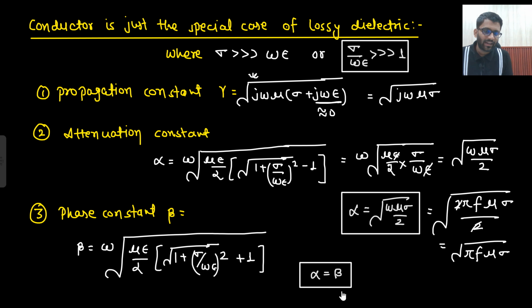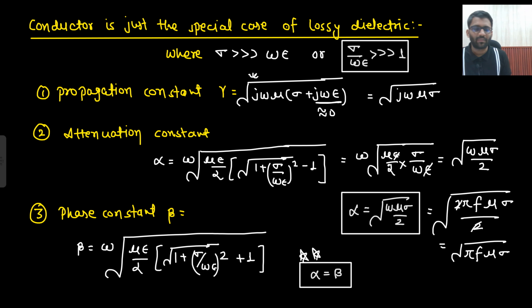So whatever I have kept in the box, that you can try to remember. This thing you need to remember: alpha is equal to beta. If you want to remember this, then it is pretty good. If you are not able to remember, then also it is fine, you can derive it in the examination. But alpha equals beta, this you can remember. This gamma expression I am not asking you to remember. If it is useful, then you can derive it in the examination. Is that clear to you? So the only thing you can remember is that alpha is equal to beta. If this is also there, then that is also pretty good.